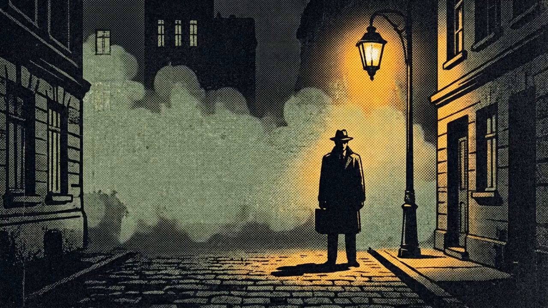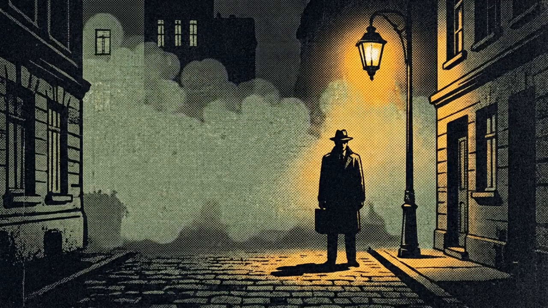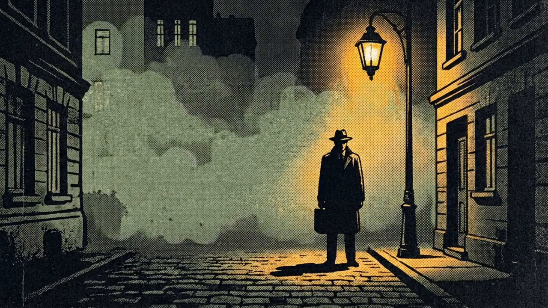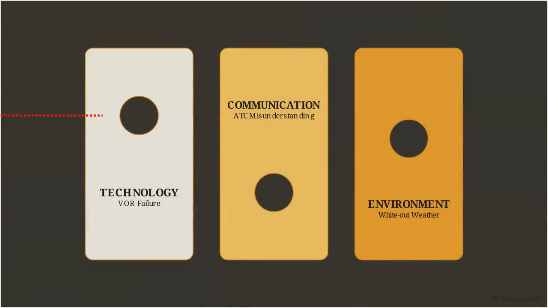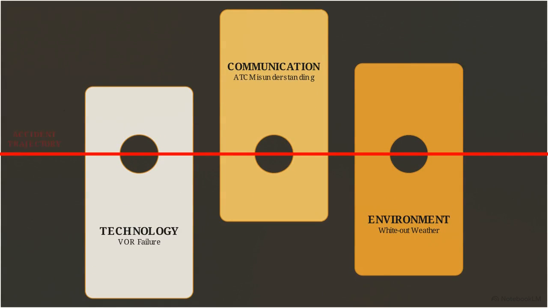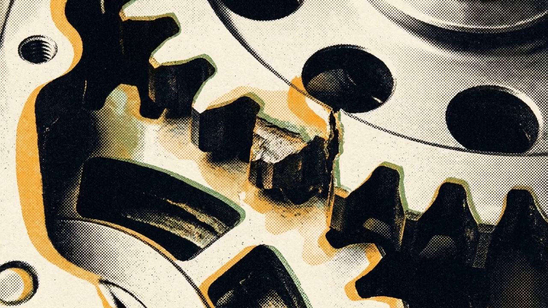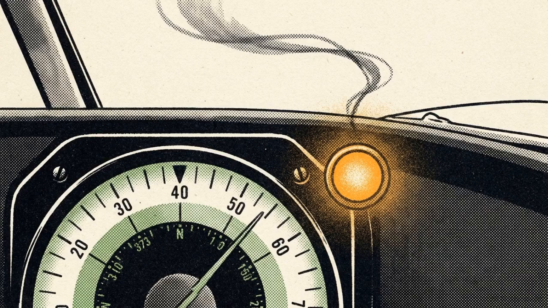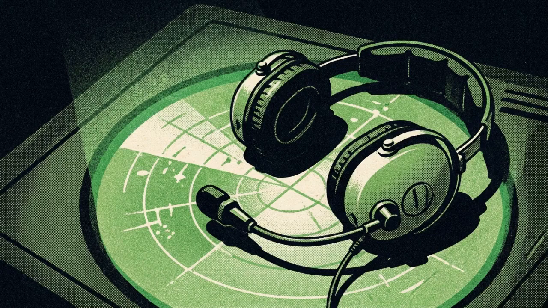Finally, we reach step 3. When trying to understand a massive disaster, we have to look past the idea of supervillains and secret agents. We have to look at the Swiss cheese model of failure. Disasters happen when multiple tiny mistakes perfectly align. The official French inquiry found no trace of a bomb, just a tragic chain of normal errors. The first error was a mechanical glitch. Shortly after takeoff, the plane's radio navigation system, the tool that tells the pilot their exact location in the sky, broke down. This led to the second error, a fatal miscommunication with air traffic control.